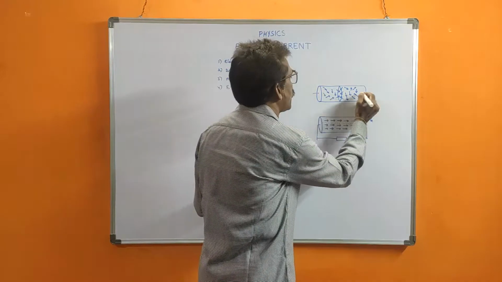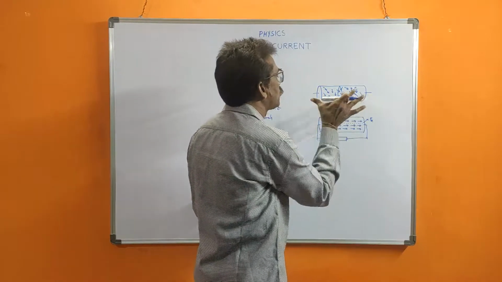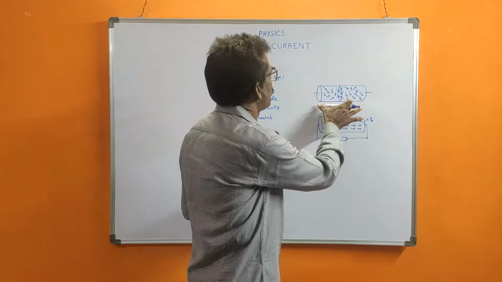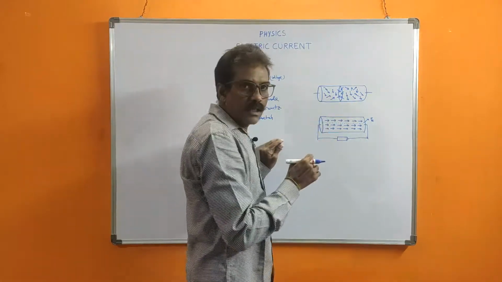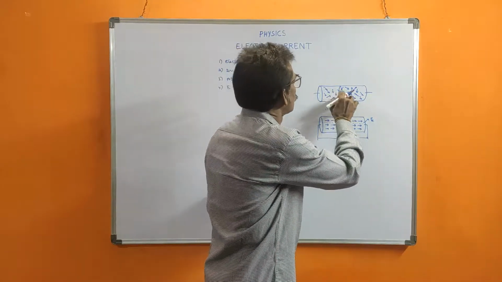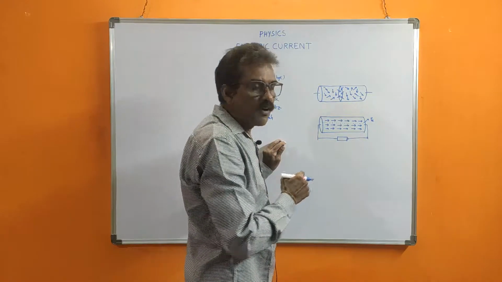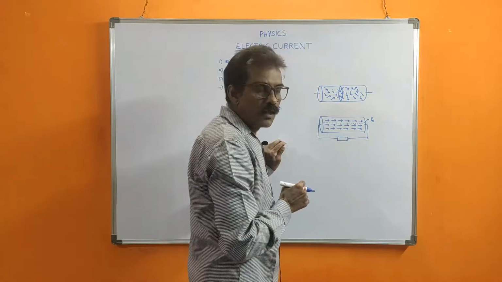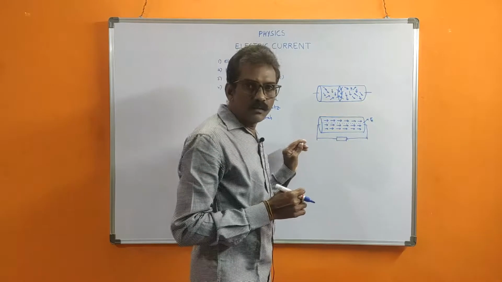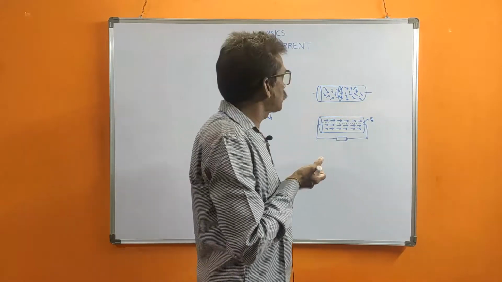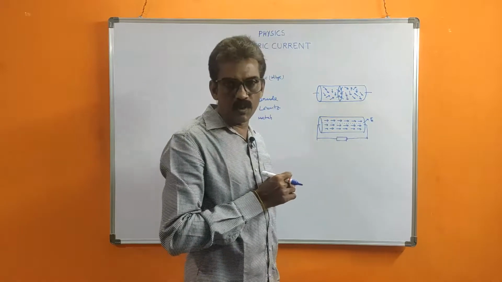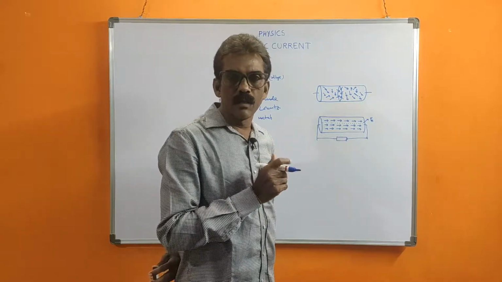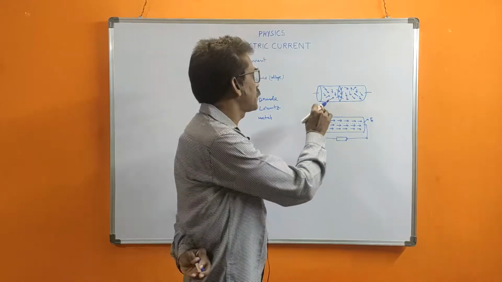Along with those electrons, positive ions are also there. Those positive ions are fixed in their respective positions. Positive ions will not move.